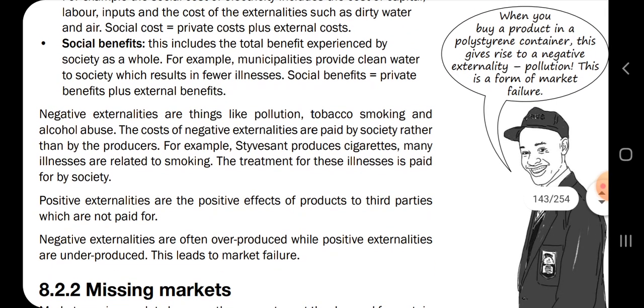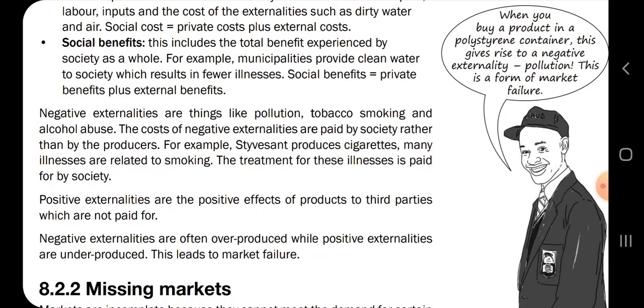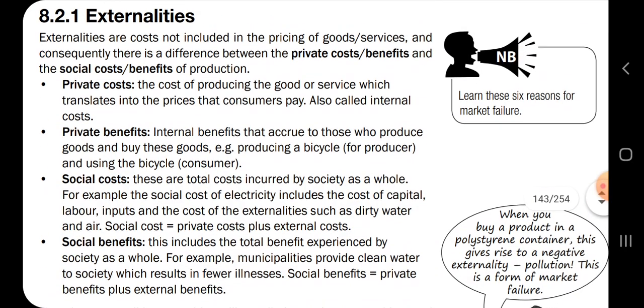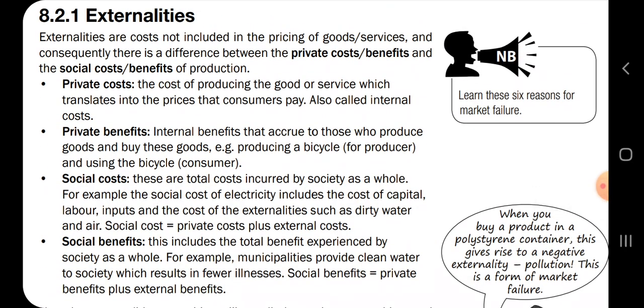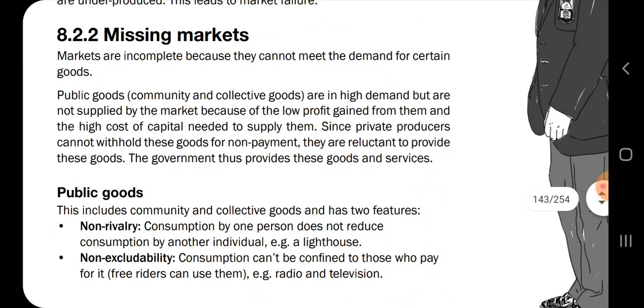And then plastic containers also give rise to what? Negative externalities. So this is the first reason for market failure, as there are six of them. We'll delve into them, but this was the first one. And then we have missing markets. Markets are incomplete. That is the second reason for market failure: missing markets.